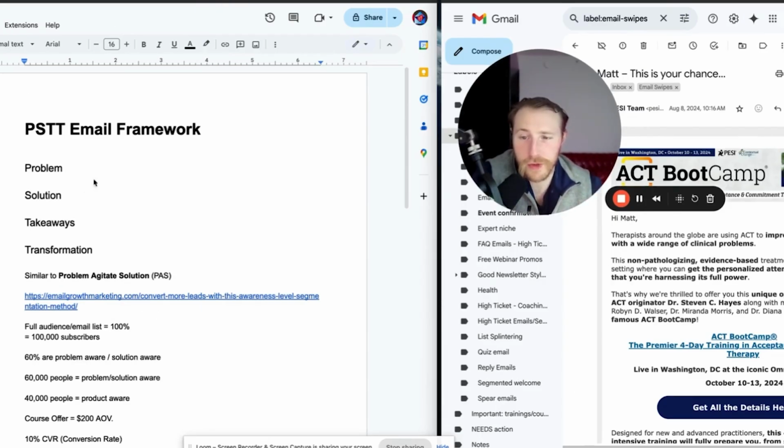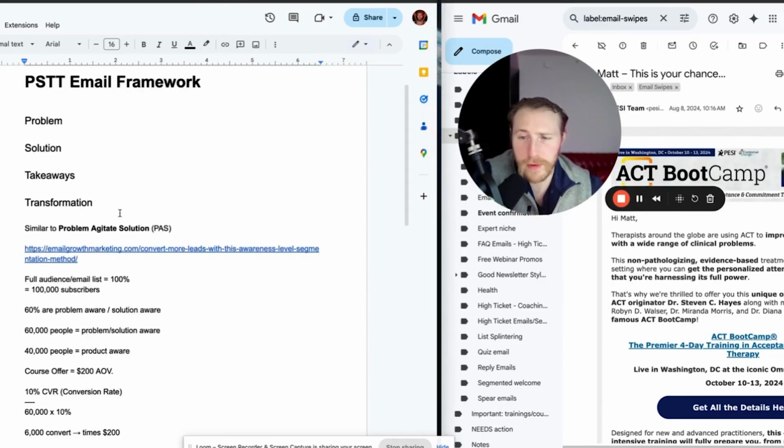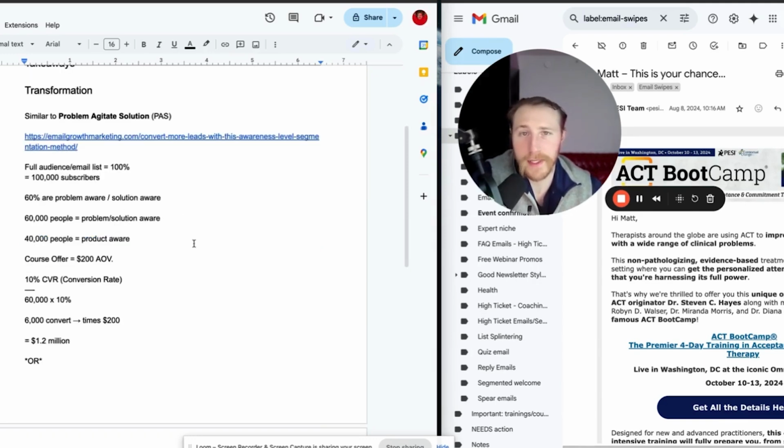I'll include in the description this article right here. So if you're unfamiliar with the stages of awareness, definitely go read this article because it'll make a lot more sense in terms of how you convert less sophisticated audiences and more sophisticated audience members. So that way, instead of only getting 60% of your audience to convert, you can get that extra 40%. So you can get 100% of the audience to convert if you catch my drift there, which ultimately, in my experience, generating tens of millions of dollars in course sales and over $45 million total for my clients.